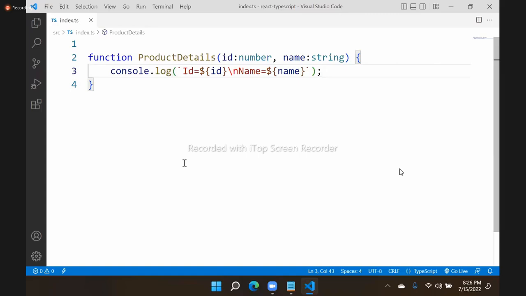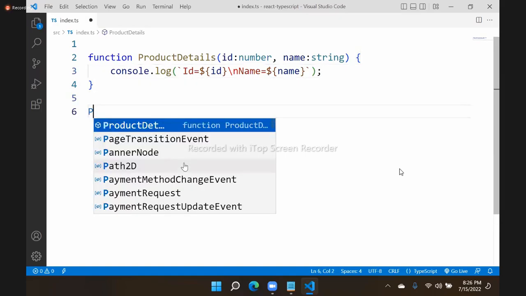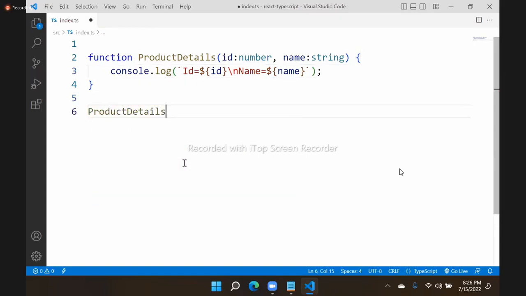So now the point is, I am calling product details and passing the id only. The name is not passed, so it will show an error, because it is expecting 2 arguments and you are passing only 1. But now I can make this parameter optional just by using the question mark character. That is optional.